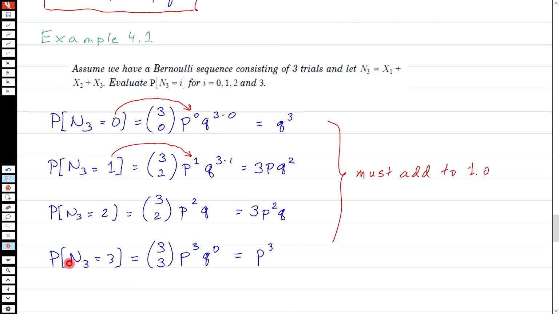And then the number of ways of doing 3 successes in 3 trials. All of them have to be successes, so 3 choose 3 here gives me 1 way of doing that. The power on p must now be 3, and the power on q must be 0, so I get p cubed. And these numbers should all add up to 1.